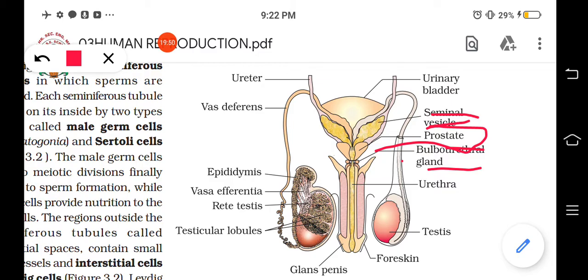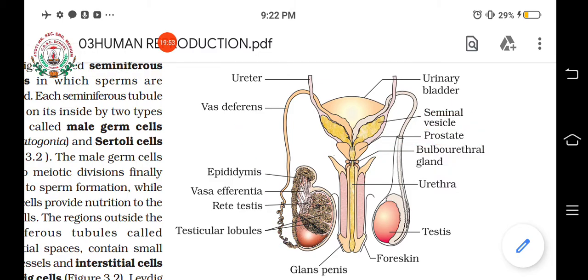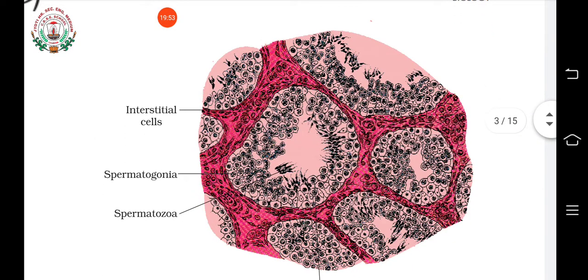Inside each of the seminiferous tubules, two types of cells are there. They are the Sertoli cells and the spermatogonia. Spermatogonia will give rise to sperms. These spermatogonia cells undergo meiosis and produce sperms, and the Sertoli cells give nourishment. There are certain cells in between the seminiferous tubules, known as interstitial cells or Leydig cells, which help in the production of male hormones. So androgens or testosterones are produced by the Leydig cells.